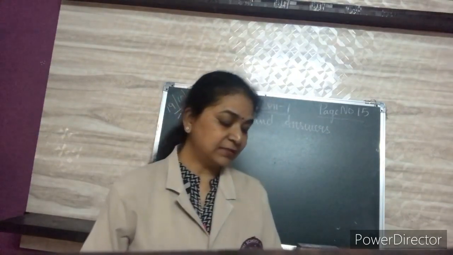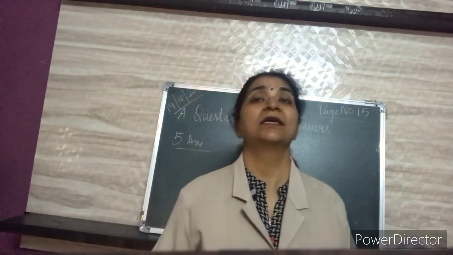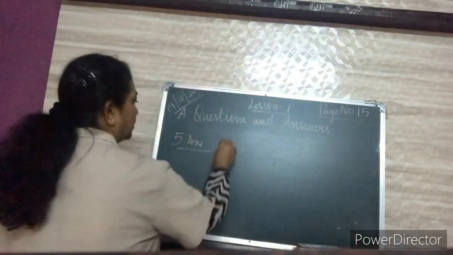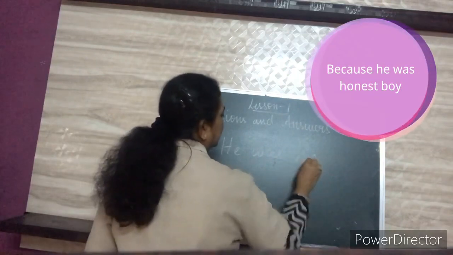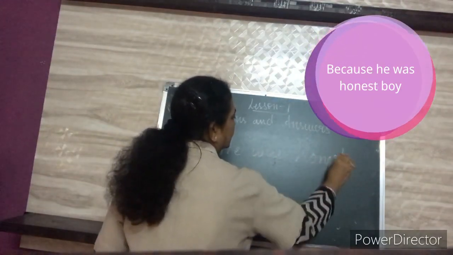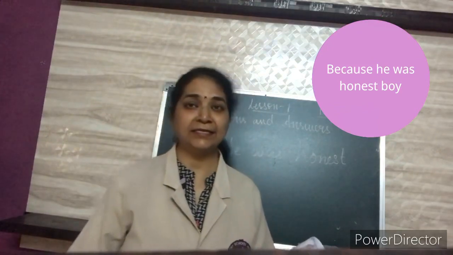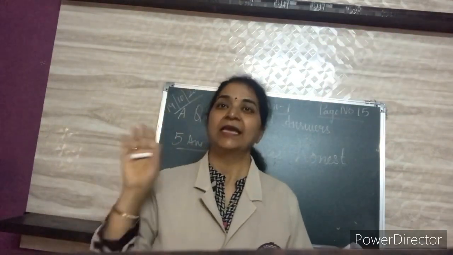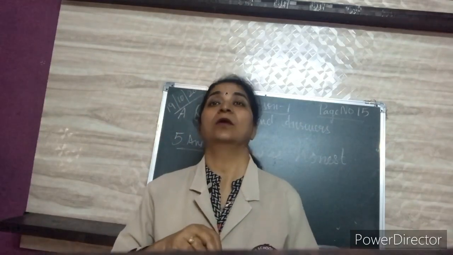So, fifth answer: after knowing the truth also, the teacher gave him the prize because he was honest. Honest means truthful. Because he was honest, he got the prize, and the teacher did not take away the prize. He said, keep the prize with you because you are honest.